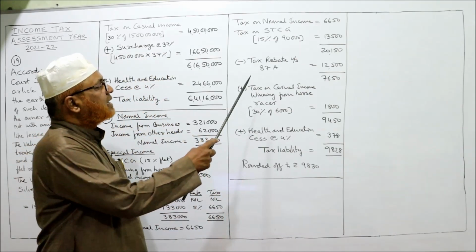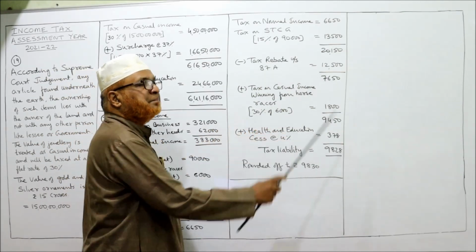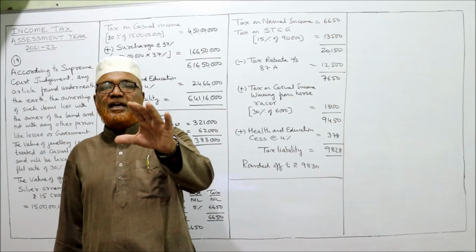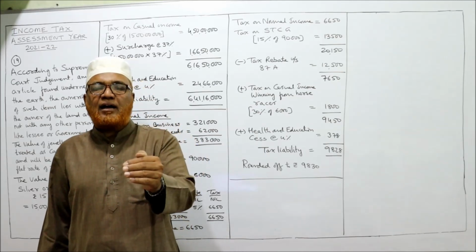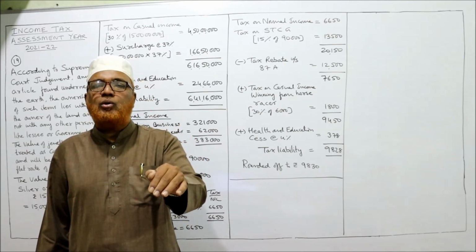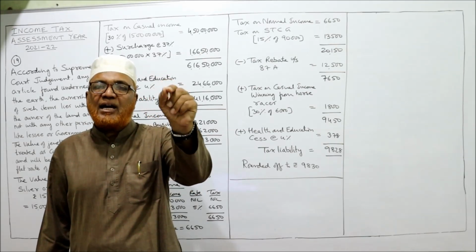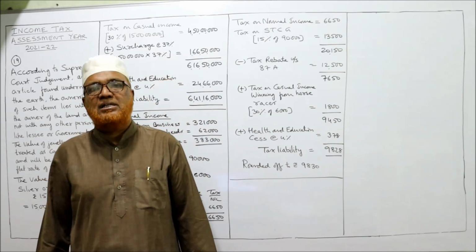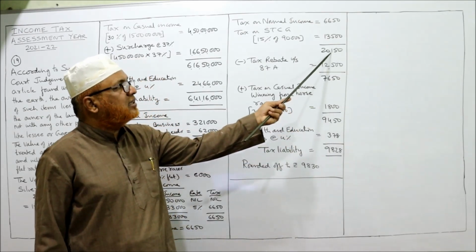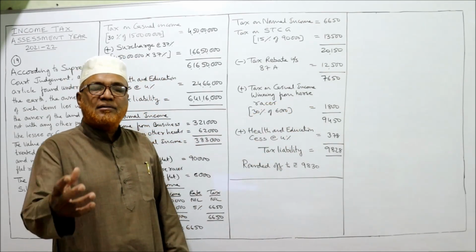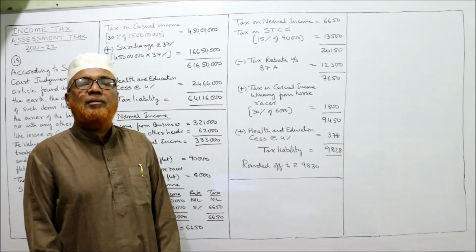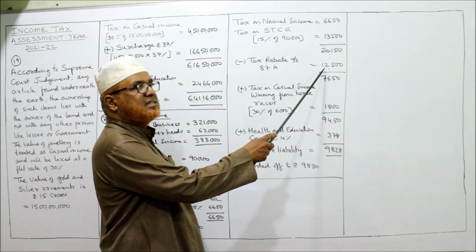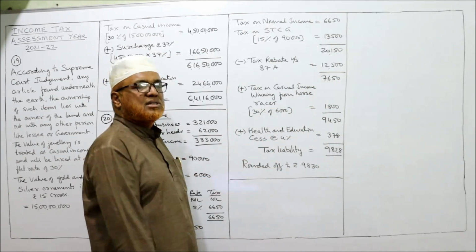So we will deduct the tax rebate under section 87A, 12,500. What is the rule regarding tax rebate? If the income is below 5 lakh, then tax rebate will be allowed to the least of the following 2. Actual income tax or 12,500, whichever is least. So actual income tax is 20,150, whereas the fixed amount given by the Income Tax Act is 12,500, whichever is least. 12,500 is least. Deduct, 7,650.